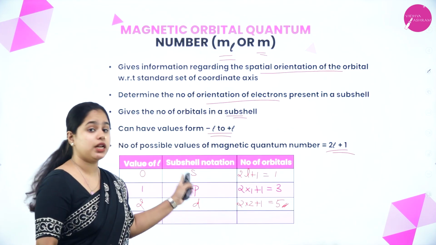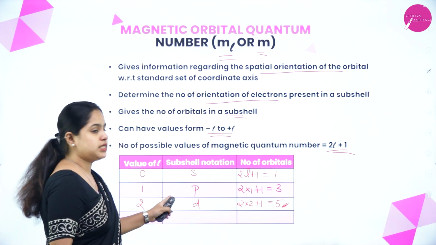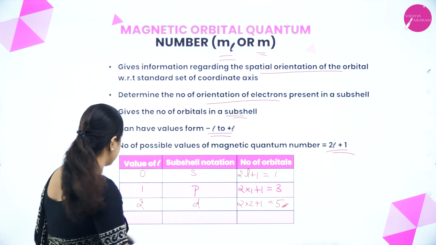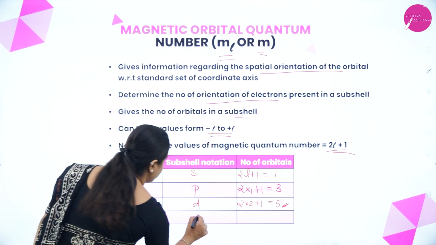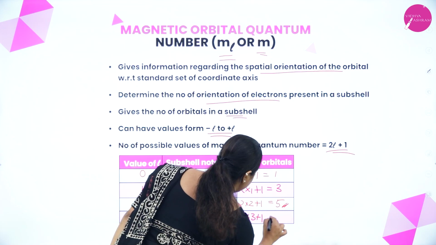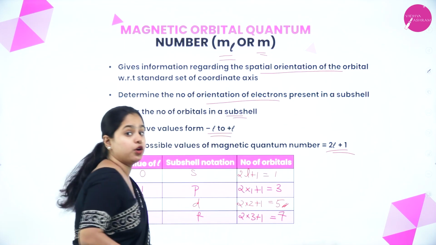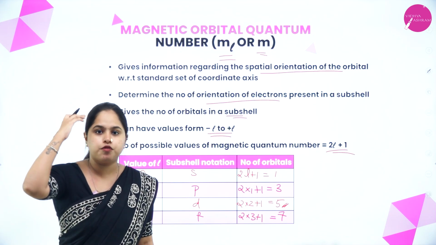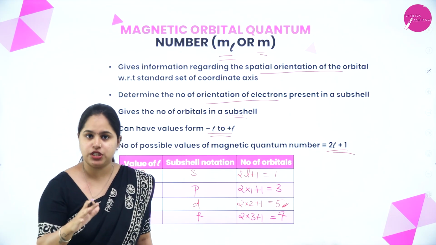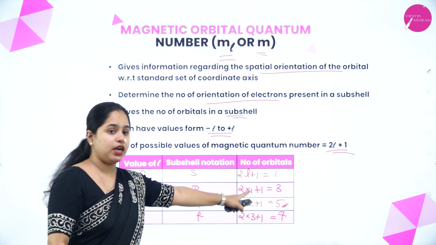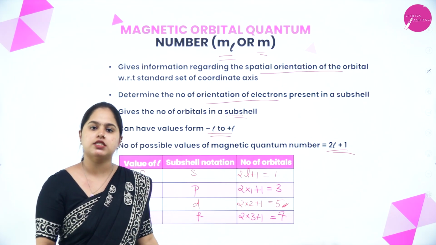Clear? S subshell has only 1 orbital. P subshell has 3 orbitals. D subshell has 5 orbitals. Now, what about F subshell? 2 into 3 plus 1 will give you 7. There will be a total of 7 orbitals present. Right? So, we started from the shell, inside which subshells are present, and corresponding to each subshell, we understood how many orbitals will be there.